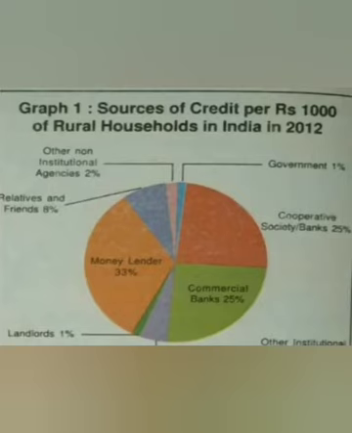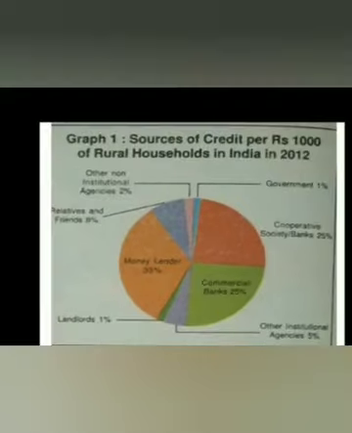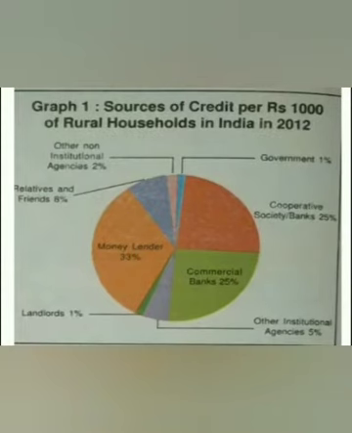Commercial banks are around 25%. From the landlords, it is 1%. Other institutional agencies, 5%. Relatives and friends, we can see 8%. Other institutional agencies, 2%.